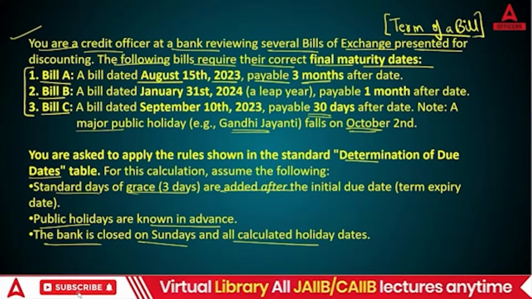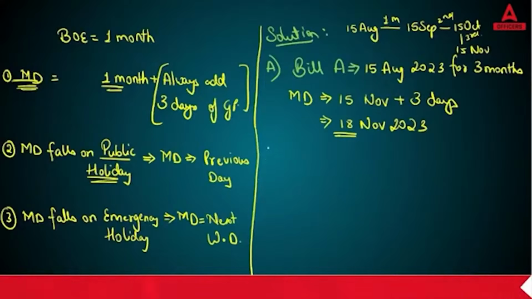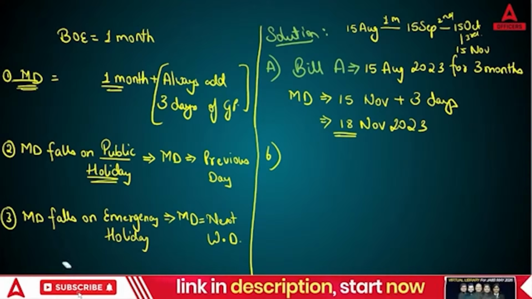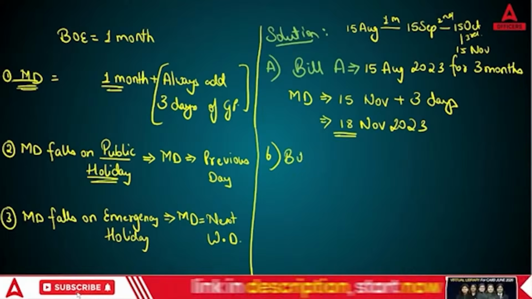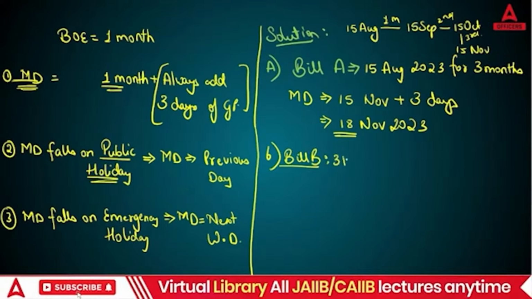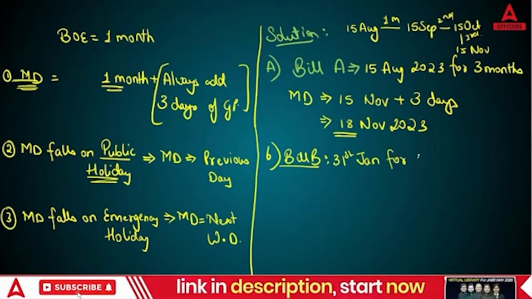In B bill, a bill dated 31st January, leap year, payable after 1 month. Okay. Second, bill B, 31st January for 1 month.